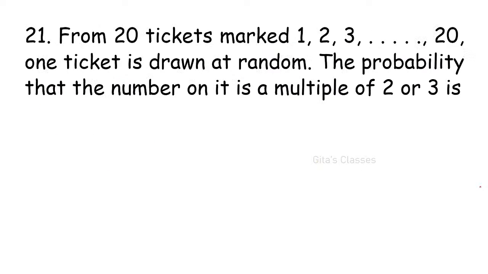From 20 tickets marked 1, 2, 3, up to 20, one ticket is drawn at random. The probability that the number on it is a multiple of 2 or 3. Actually, I have 1, 2, 3, 4, 5, 6, up to 20, right? So multiple of 2 means 2, 4, 6, 8, and so on. How many numbers? Total it is 20.